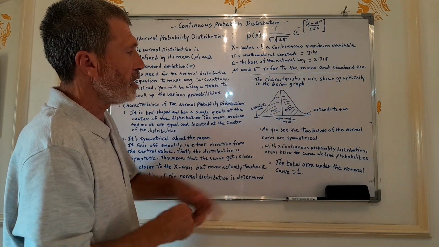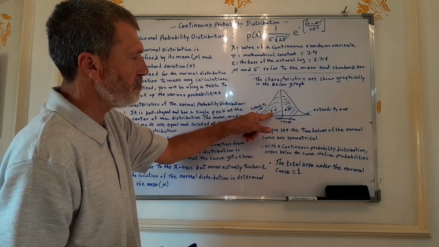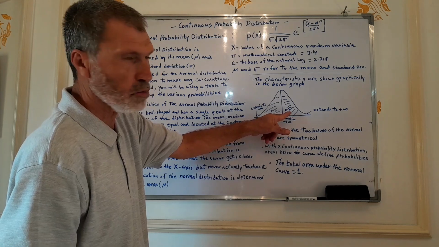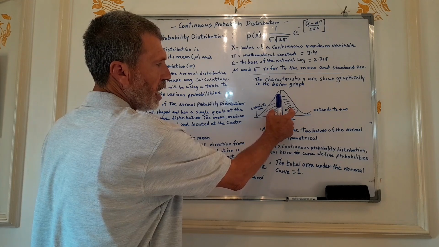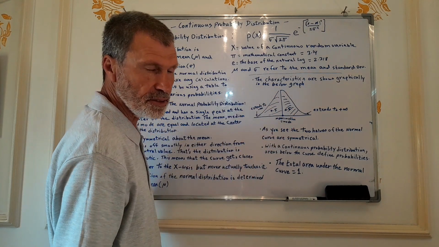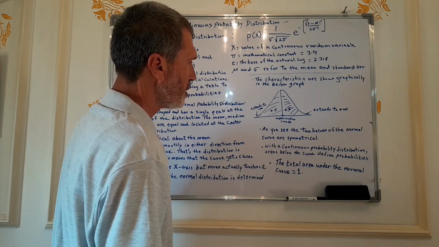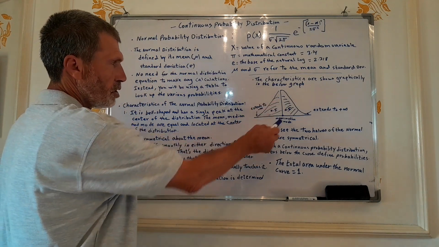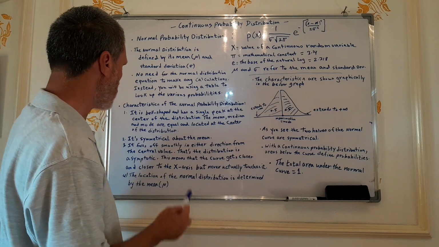So the area under the curve to the left of the mean is 0.5, and the area under the curve to the right of the mean is also 0.5. Why? Because these two halves are symmetrical, they are equal. They are mirror images of each other about the center of the distribution.